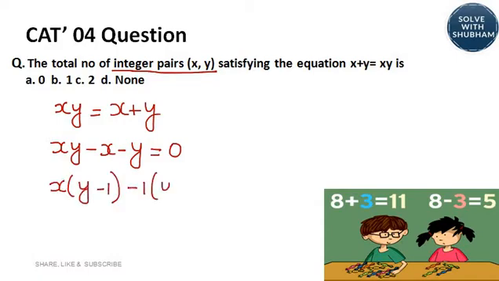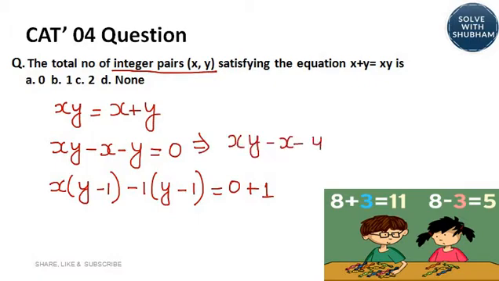So if I have to write it like this, what I have done is I have added plus 1 to the left hand side, so I will add plus 1 to the right hand side as well. Let me tell you once again what I have done. xy minus x minus y, I have done plus 1, so I have done plus 1 to the right hand side as well. Why did I do that?